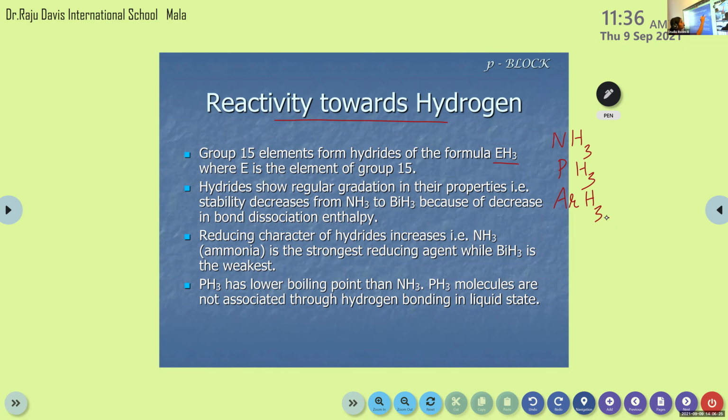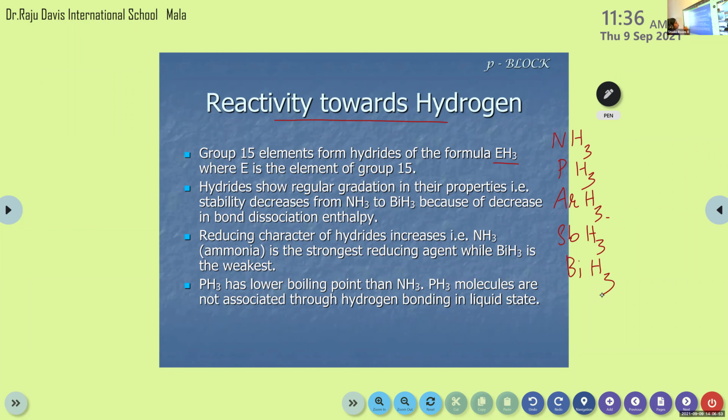So this is the general formula. E stands for the elements in group 15. Group 15 elements form hydrides of the formula EH3, for example NH3. And these hydrides show regular gradation in their properties. That is, stability decreases from NH3 to BiH3, the last one being bismuth.